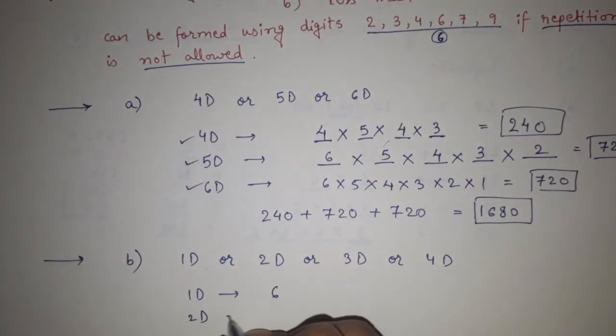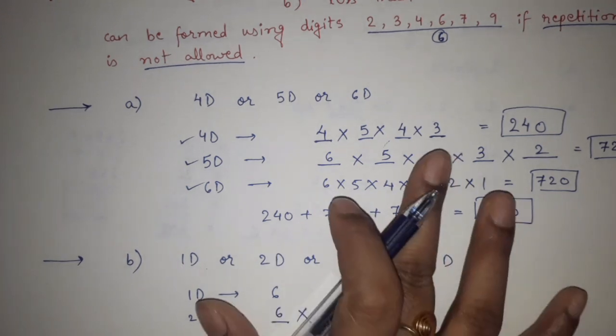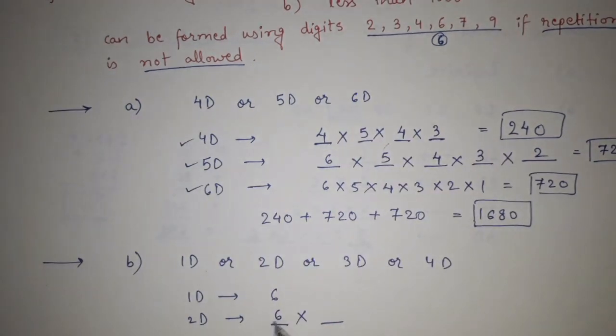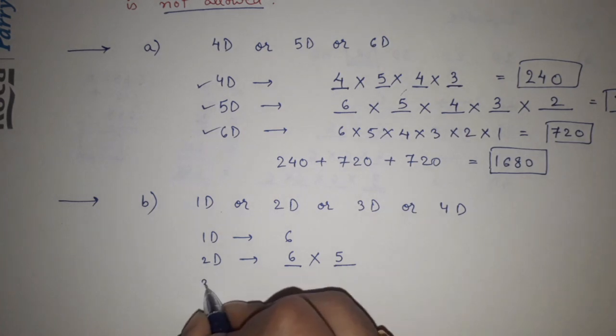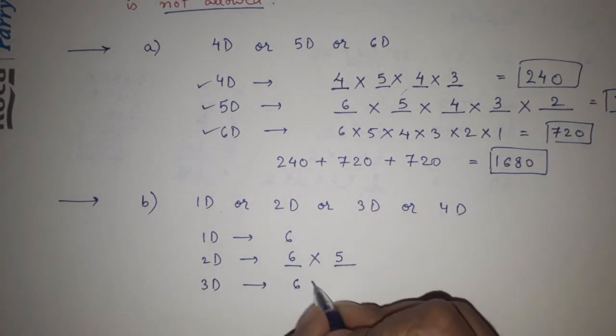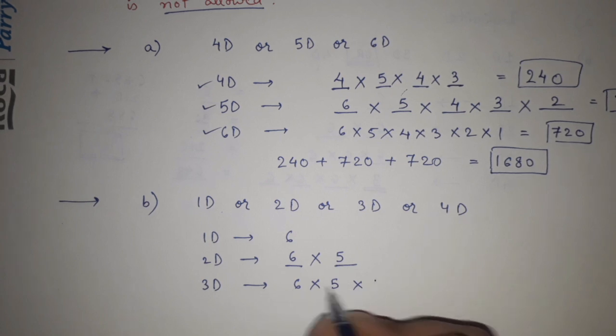For 2 digit, the very first digit can be anything out of these 6. Then repetition is not allowed here. So whatever number is there, it cannot be repeated here. So for this place we are having 5 possibilities. Similarly 3 digit and 4 digit. For 3 digit we are having 6 into 5 into, these 2 places are occupied, 2 digits are occupied, so 4 remaining choices.